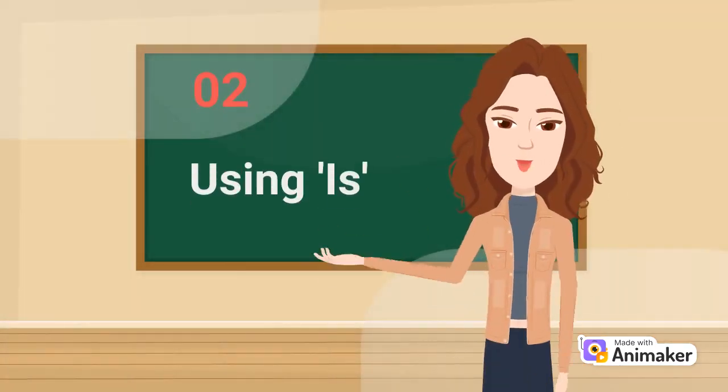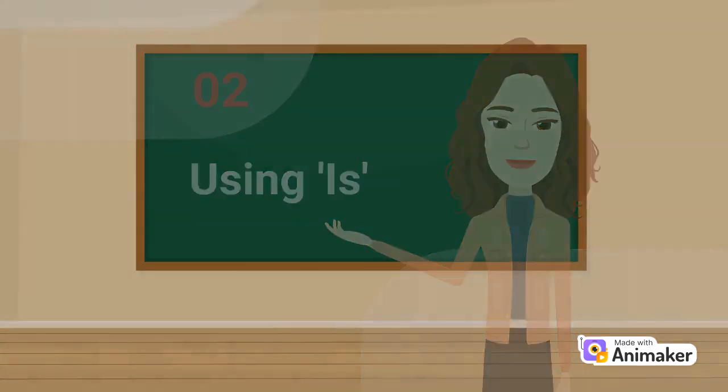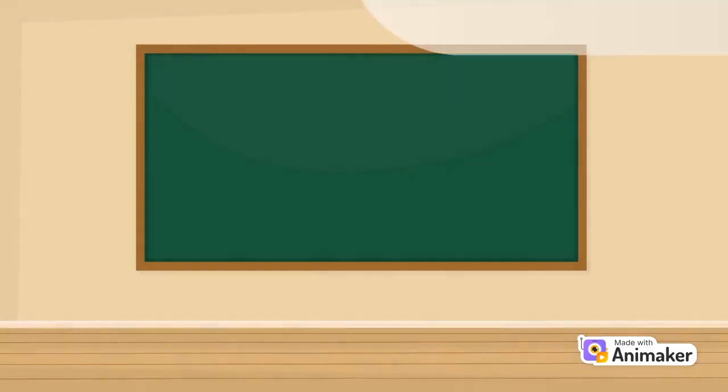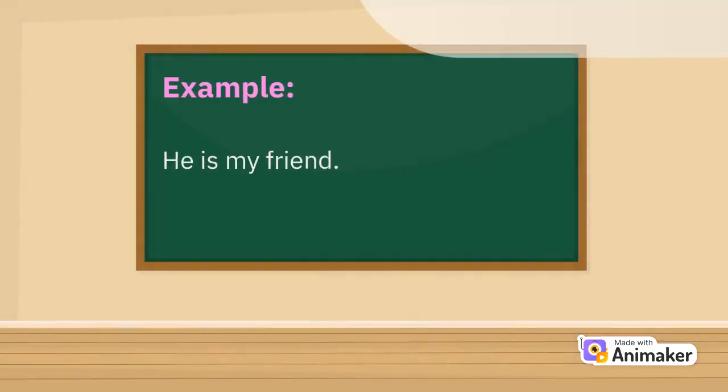We use is for a single subject. How to use: Use is with he, she, it, or one thing. Example: He is my friend.